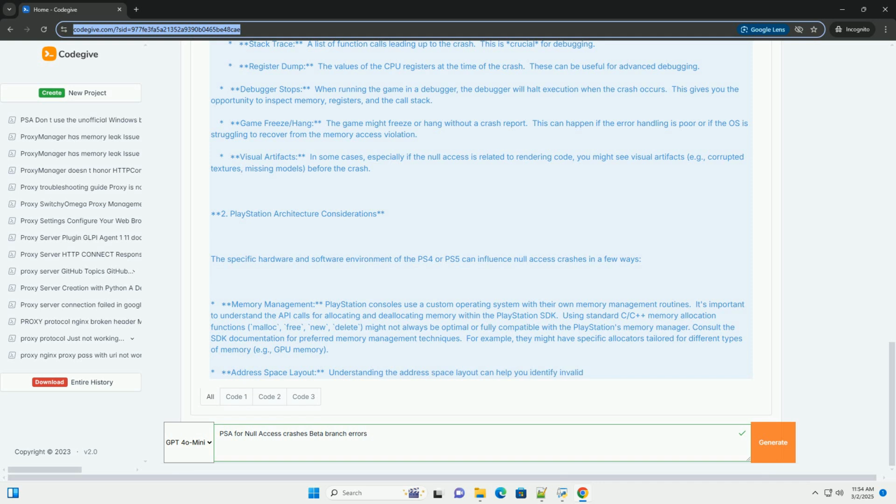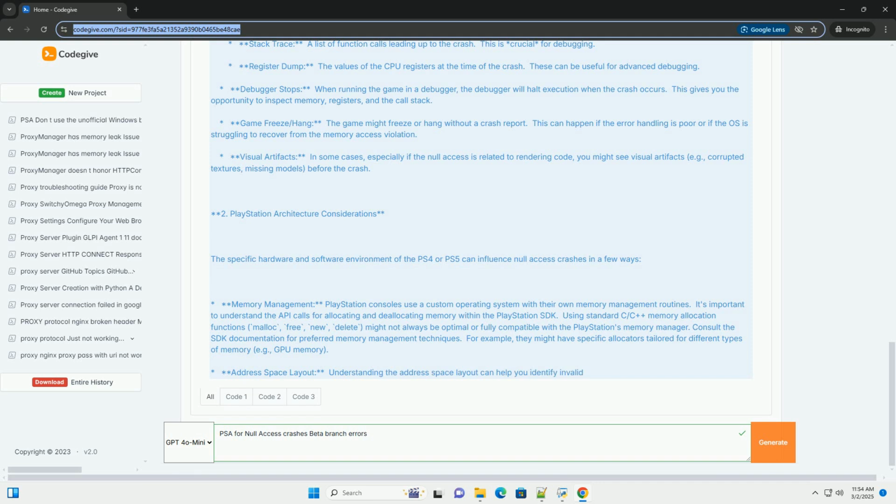6. Prevention best practices. Initialize pointers. Always initialize pointers when you declare them. If you don't have a valid address to assign, initialize them to null. Check for null before dereferencing. Before accessing the memory pointed to by a pointer, always check to make sure it's not null. Use if (ptr == null) or equivalent checks.